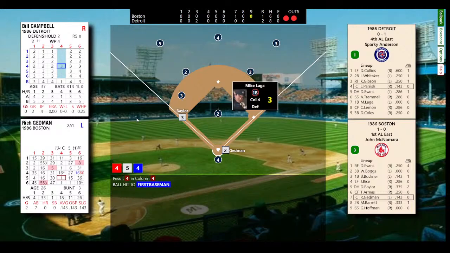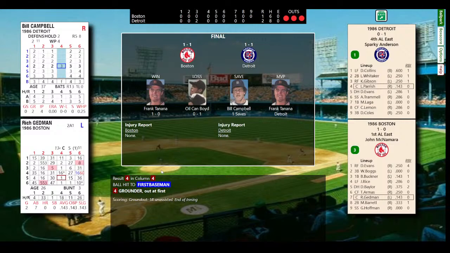Ground ball to Lagga. This could be it. And that will be it. So Bill Campbell comes on and saves the day for Frank Tanana. And the Tigers get their first win of the 86 season. Tanana the win. Oil Can Boyd with a loss, but not his fault. That's a tough loss for Oil Can. I'll take that start every game out for the Can. Campbell gets the save. The MVP is Frank Tanana. Good choice there. He had a very good game.